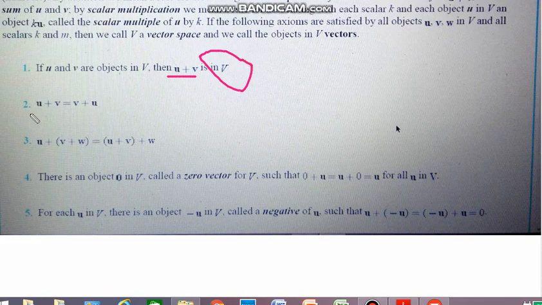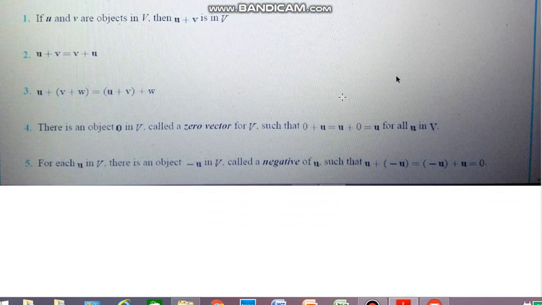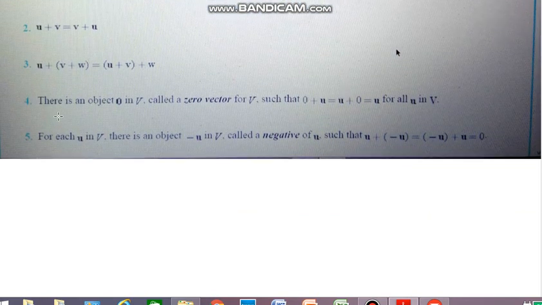Then u plus v equals v plus u; this is the commutative law. Third is the associative law, for which we take three vectors, otherwise two vectors are enough for all the other axioms. The fourth axiom is that there is an object 0 in V called the zero vector.